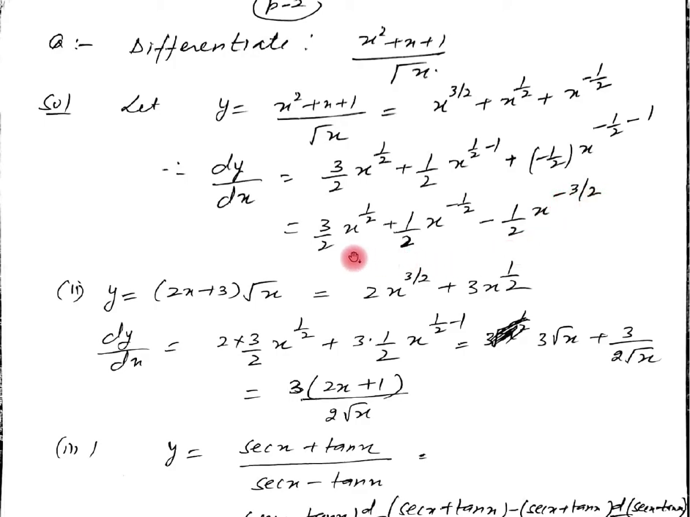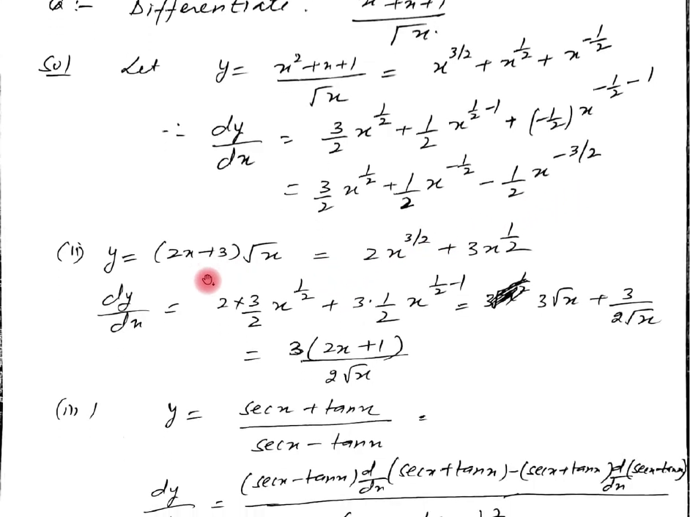It can also be written as 3 upon 2 under root x, plus 1 upon 2 under root x, minus 1 upon 2 into x under root x. You can also write the answer in this form. So here x raised to power 1 by 2 can be written as under root x. X raised to power minus 1 by 2 can be written as 1 by under root x. X raised to power minus 3 by 2 can be written as 1 upon x under root x.